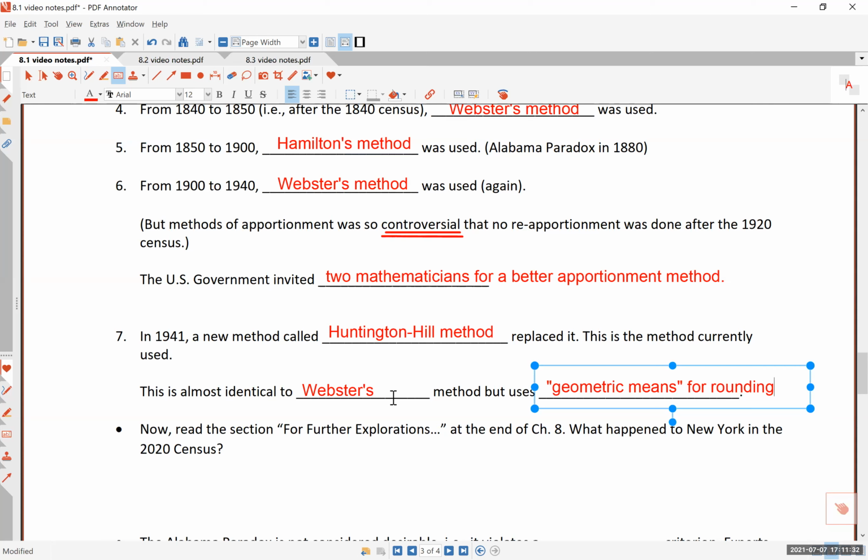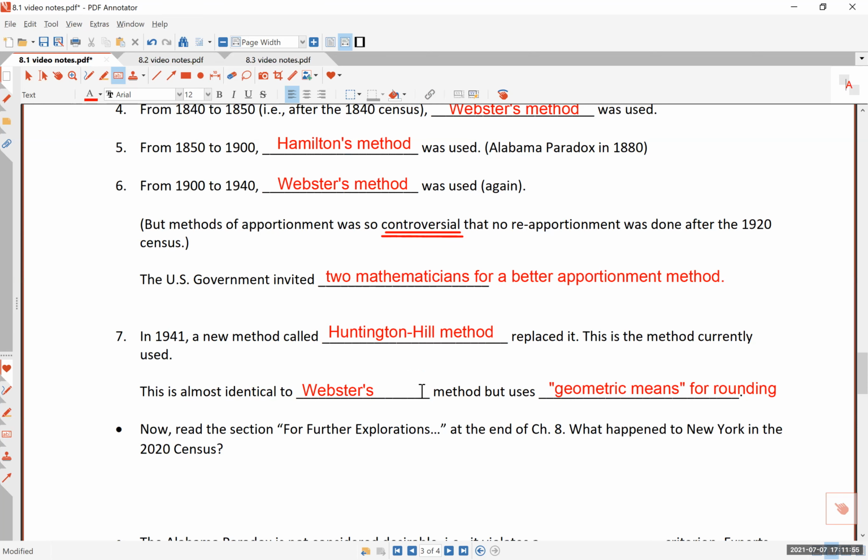So you look at the number after where you want to round up or down. If that number following is 4 or less, we round down. If it's 5 or more, you round up. That's the usual rounding. But instead of that usual rounding, the method by Huntington and Hill uses what is known as the geometric method.